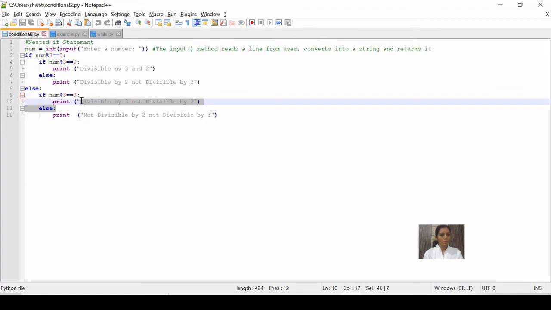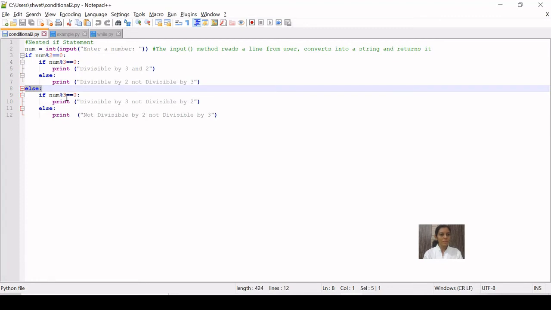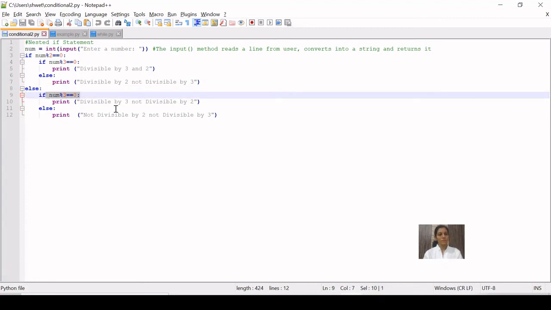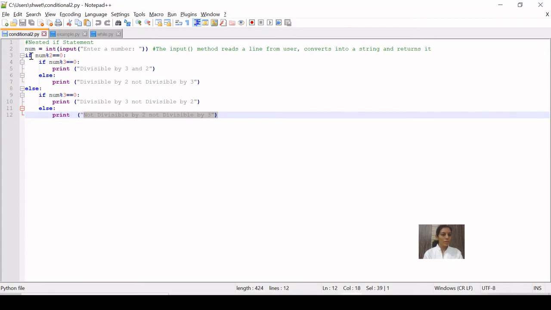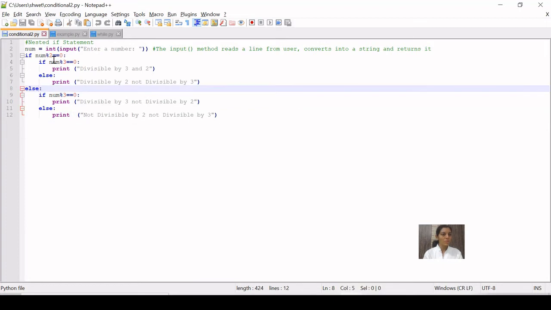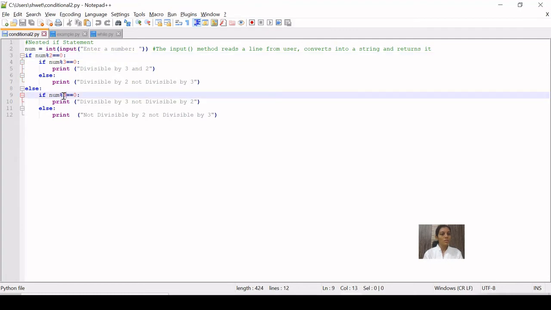Another output that we want to conclude, it is not divisible by 2, that means it will go into else part, but it is divisible by 3, right? So that it will go here, and this is the last, it is not divisible by 3 as well as not divisible by 2, because it is going into else part, that means if is not true, and it is not divisible by 3 as well, so that is why it will fall into else part, right? So let us execute this code, and the name of the file is conditional2.py.